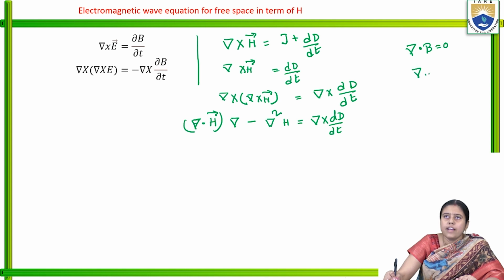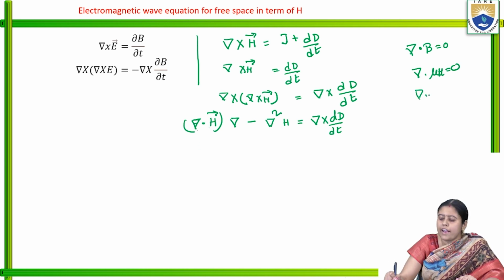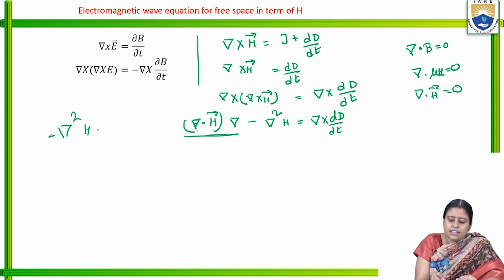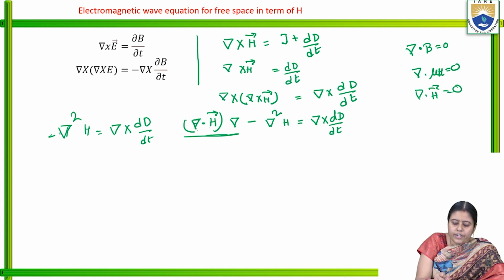What does it mean? Grad dot mu H is equal to 0. As mu is constant, we can write grad dot H is equal to 0. So this is 0, and we get minus grad square H is equal to grad cross del D by del t.